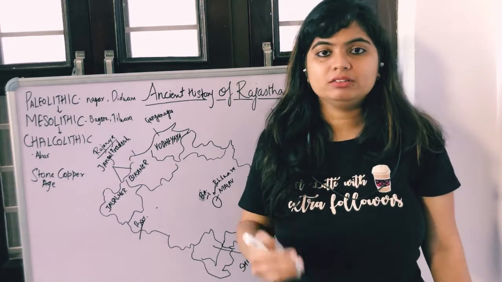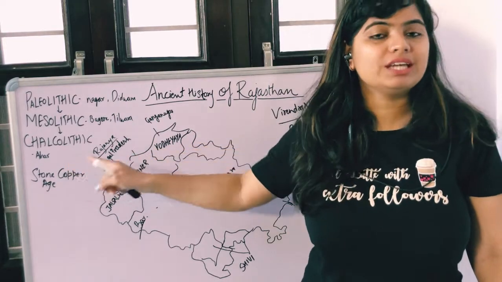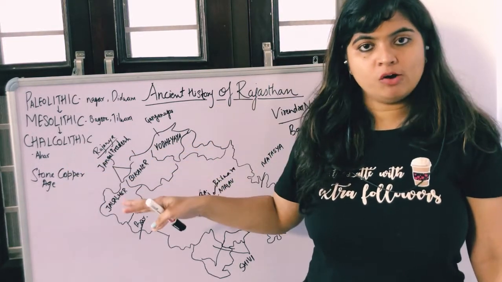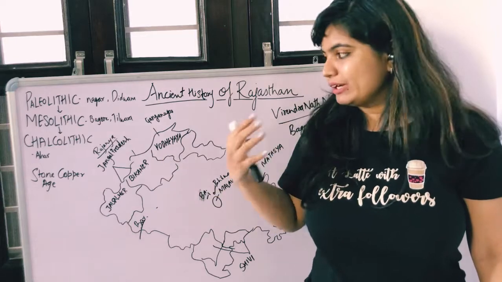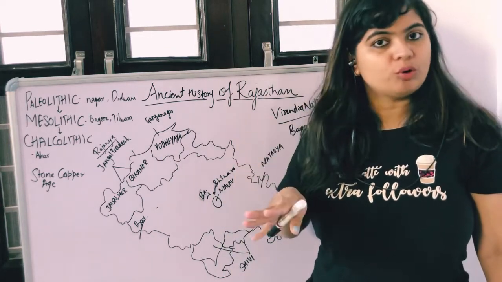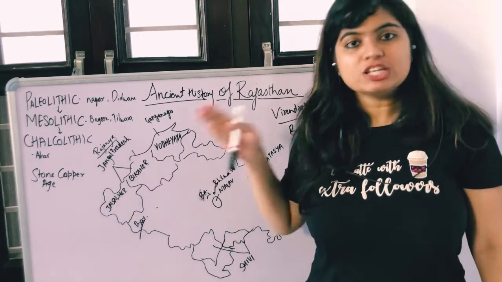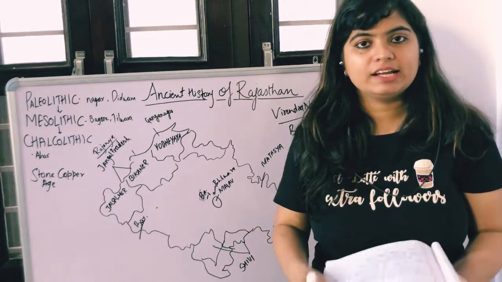The use of metal, the production of metal began from here. So from now onwards, people were making ornaments and tools from both stone and copper. That is why we call this age Stone Copper age. Will you remember it?